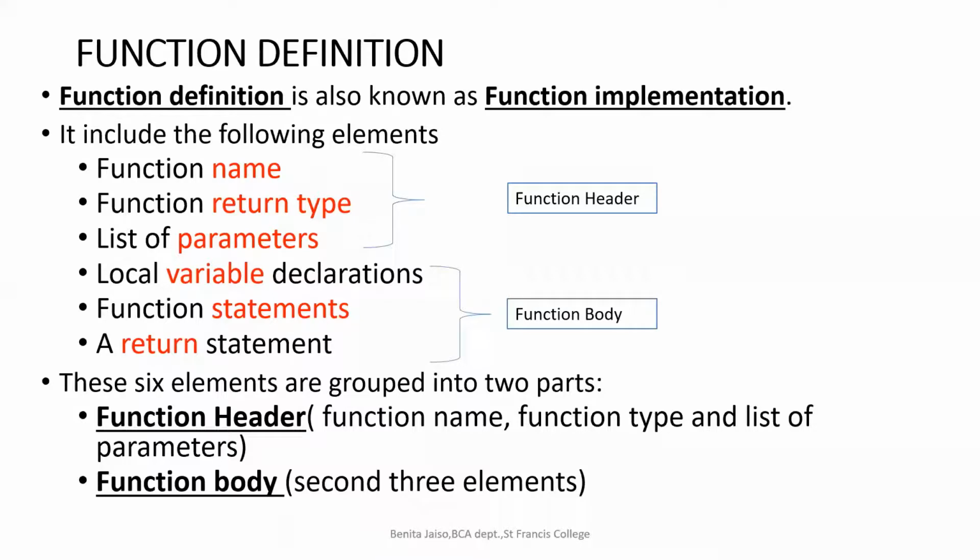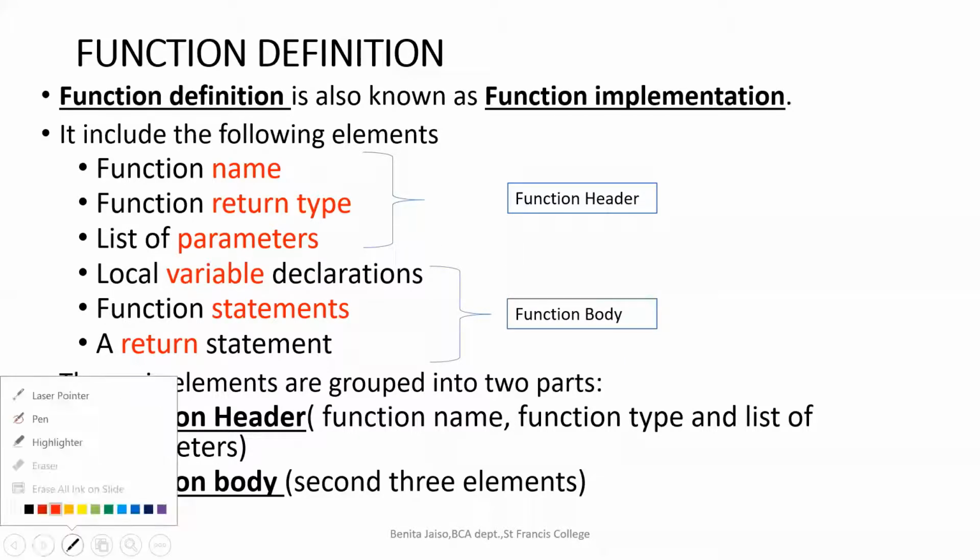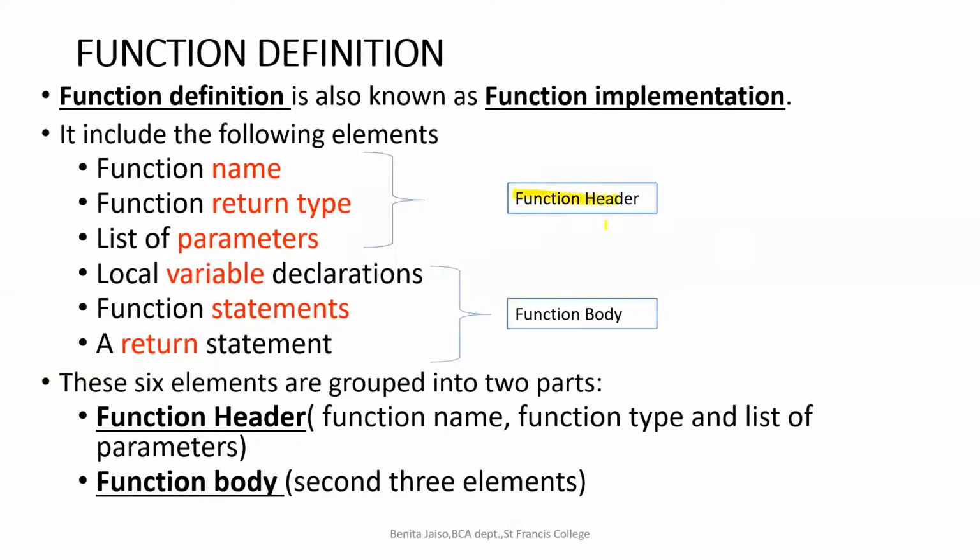So seeing these many points, you need not get scared. These are things which we have already seen; I'm just giving them as points. A function should have a name, a return type and a list of arguments. That becomes the function header, right? Basically, a function definition has two parts, and only that much you need to know: function header and function body.